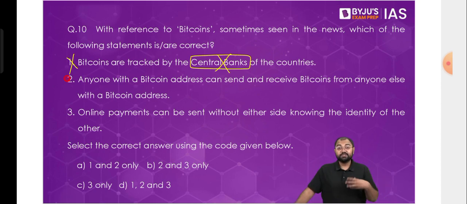Only the trading has been allowed, the use hasn't been allowed. And use hasn't been allowed because of this very factor, that it can be used for any kind of activity, because you are completely anonymous. That's why we are saying it's completely anonymous. If it is completely anonymous, nobody can track you. So that's why the first is wrong.